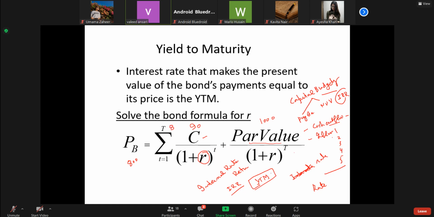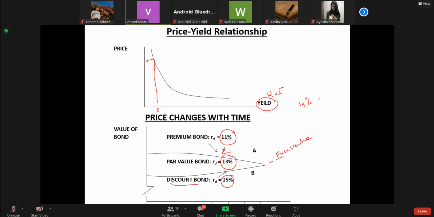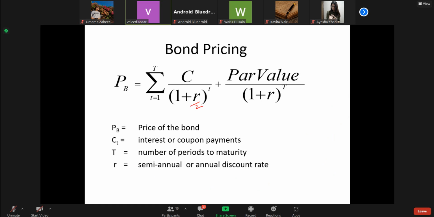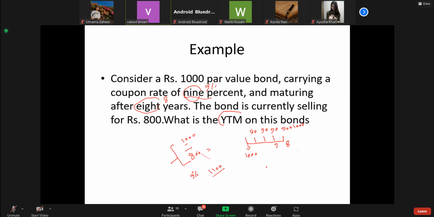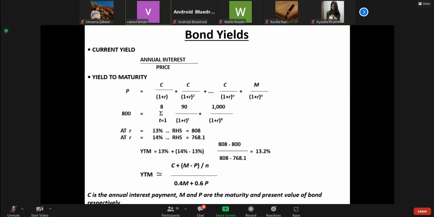You are asked to find this R, which is not given. Since we do not know R, we use a trial and error method.